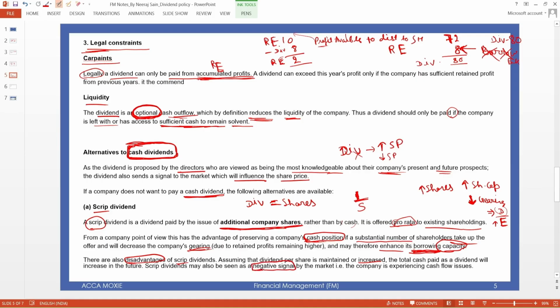If you are not paying dividends in cash, in money form, but you are paying dividends in shares, the shareholders will assume that the company doesn't have sufficient cash. If the company is struggling with cash and has cash flow issues, some shareholders might try to sell their investment.